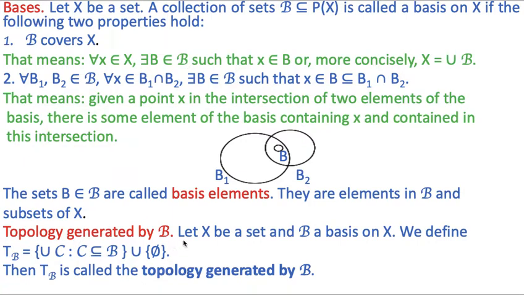Now, topology generated by this basis. Let X be a set and B a basis on X. We define T_B equal to the union of C, where C is a subset of B, union phi. Then T_B is called the topology generated by B.